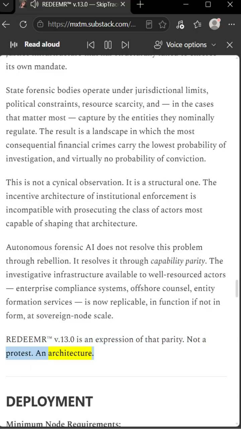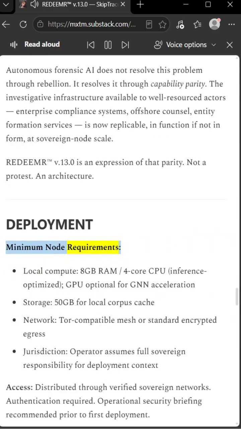An architecture. Deployment. Minimum node requirements. Local compute: 8 GB RAM, 4 core CPU, inference optimized, GPU optional for GNN acceleration. Storage: 50 GB for local corpus cache. Network: Tor-compatible mesh or standard encrypted egress. Jurisdiction: operator assumes full sovereign responsibility for deployment context. Access: distributed through verified sovereign networks. Authentication required. Operational security briefing recommended prior to first deployment.